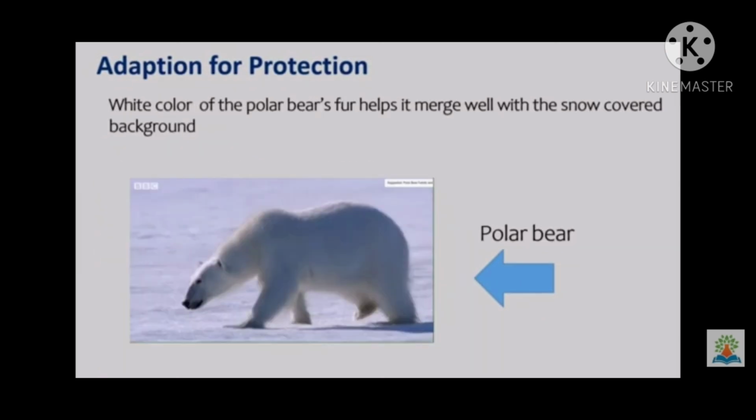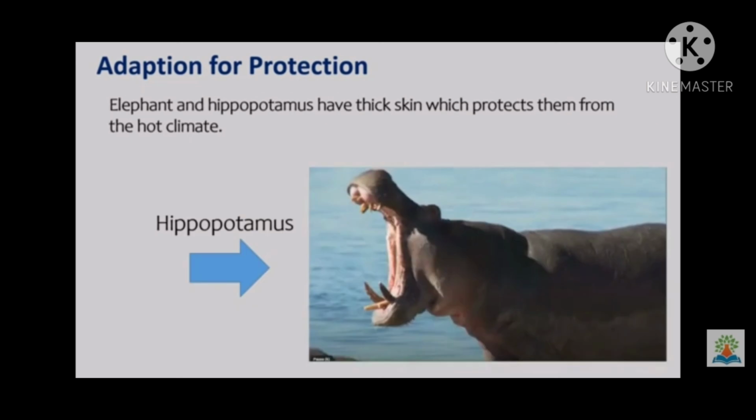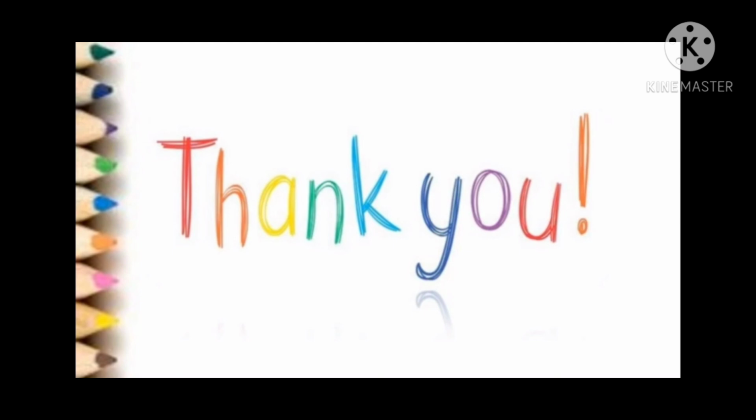Now this is an example of a polar bear, how it survives in snow covered areas. And see, this is a hippopotamus. They have thick skin which protects them from the hot climate. So these are all about adaptation in animals.